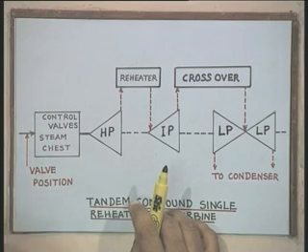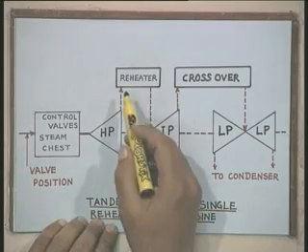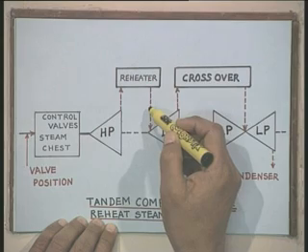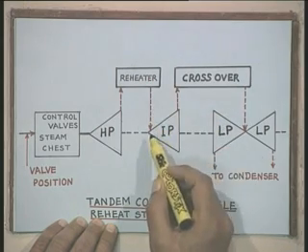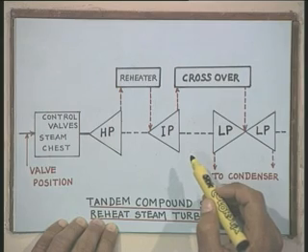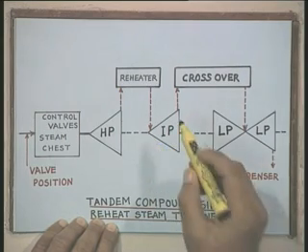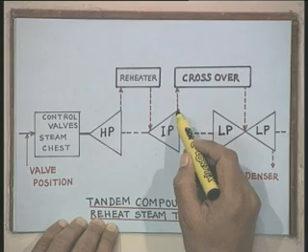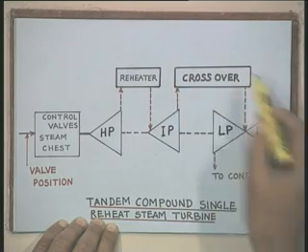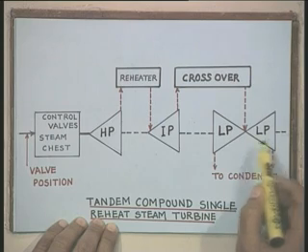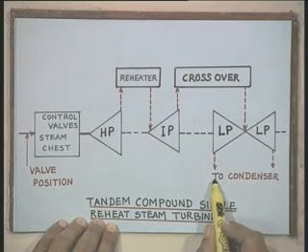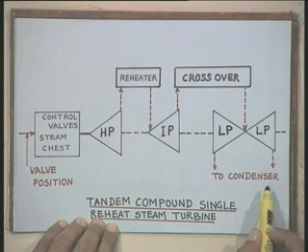Therefore, it is sent to the reheater. After reheating, the steam is in the superheated condition again, and then it enters the next stage of the turbine, called the intermediate pressure turbine section, IP. The steam leaving the intermediate pressure section enters the low pressure sections through crossover piping, and then it is exhausted to the condenser.